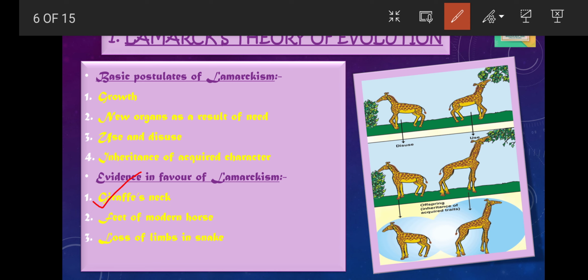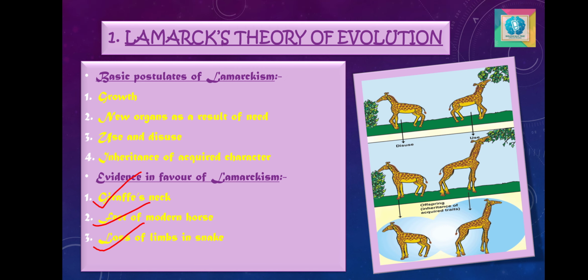The second evidence is the feet of the modern horse or the deer. They have developed the power of running through continuous efforts to escape from enemies. Therefore, the lengthening of the limbs and of the middle toe in the forelimbs and hind limbs has taken place. The third evidence in support was the loss of limbs in snakes.